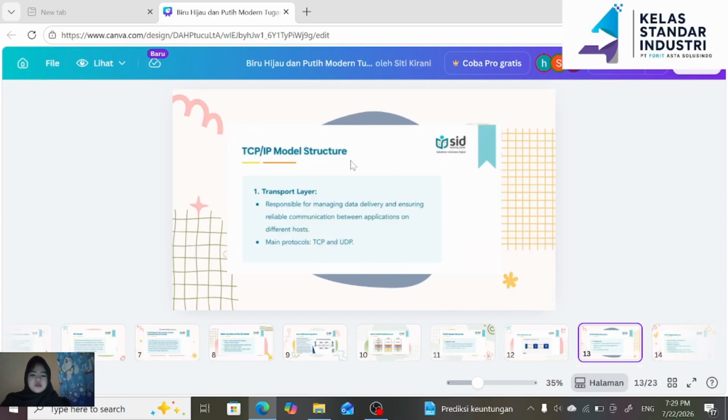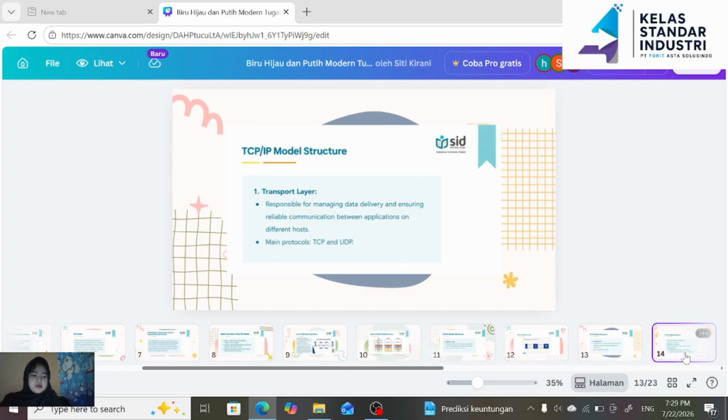TCP/IP model structure. Transport layer, responsible for managing data delivery and ensuring reliable communication between applications on different hosts. Main protocol TCP and UDP.